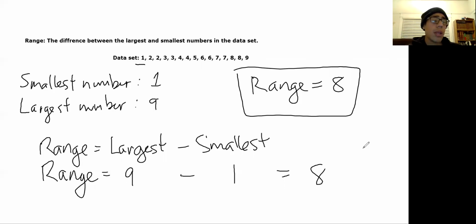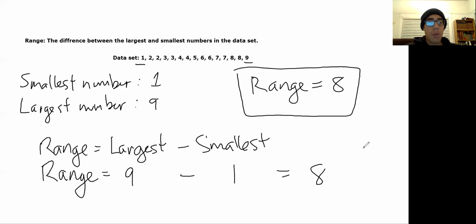That's going to be 1. The largest number is going to be 9. So we take 9 as my largest number and subtract the smallest number, 1, and we get 8. My range is just 8. That's all I'm doing.